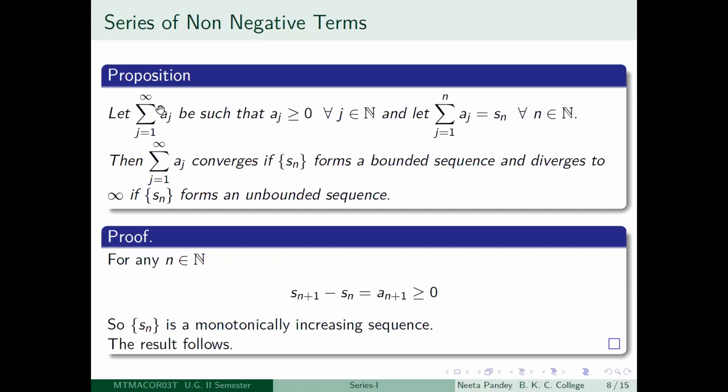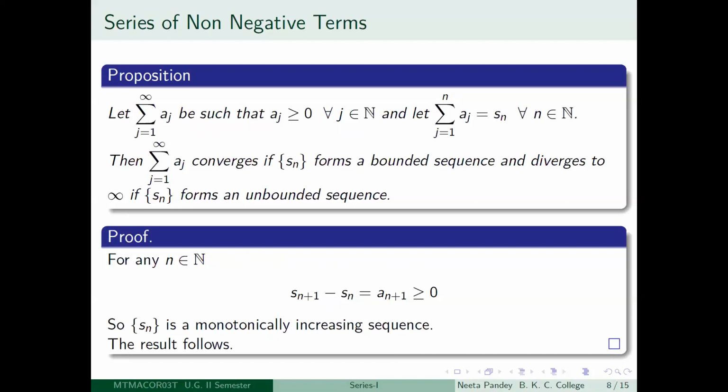So if you have a series of non-negative terms, then its sequence of partial sums is a monotonically increasing sequence, right? And this monotonically increasing sequence has the behavior that it is convergent if it is a bounded sequence. Bounded means bounded above sequence, right? It is always bounded below.